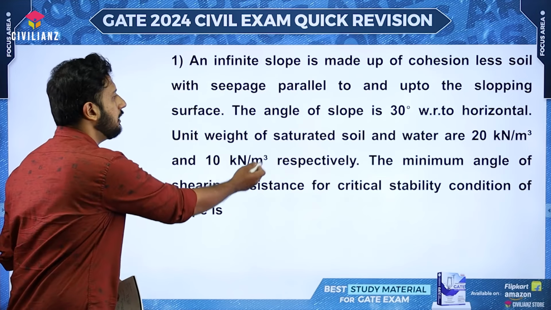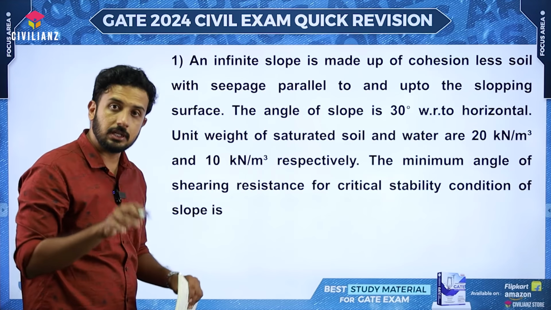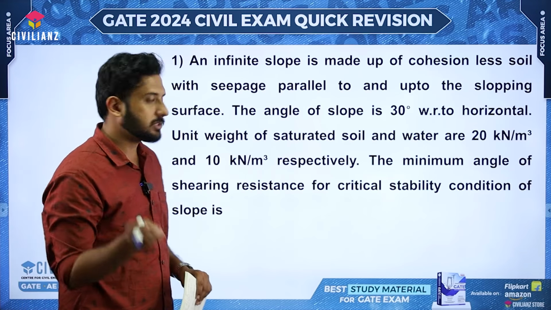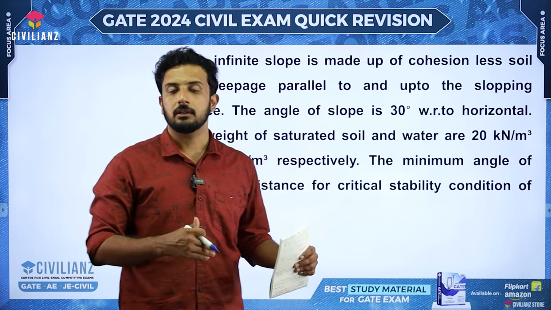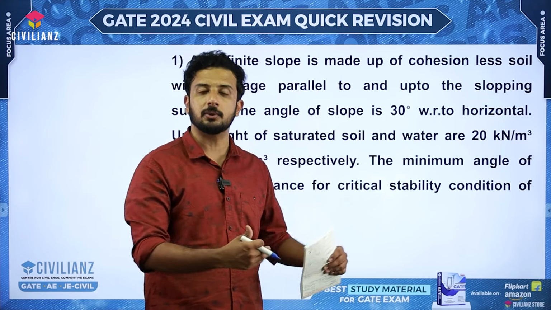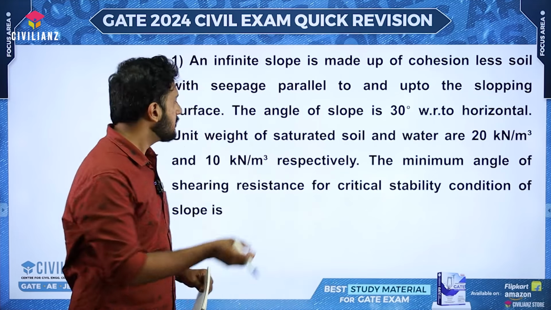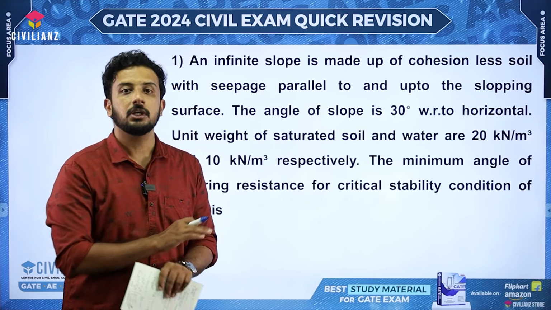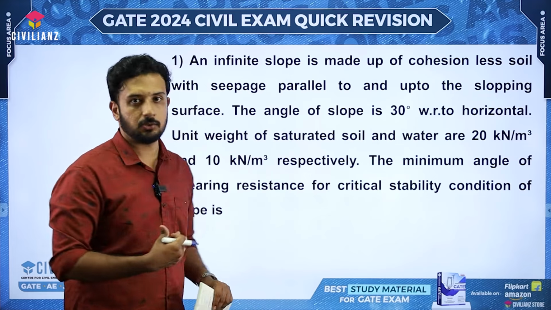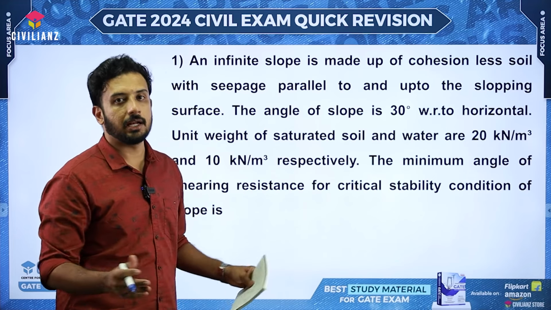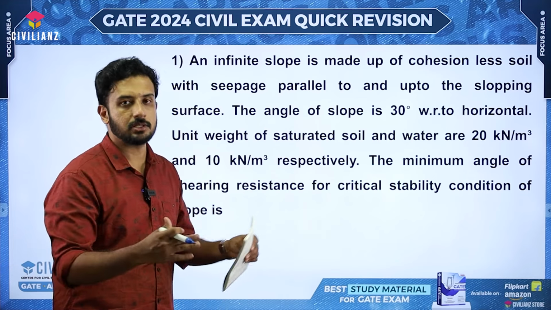This is a very important thing, that the unit weight of water is given in the question. If it was not given, then we need to assume the value is equal to 9.81 kilonewton per meter cube. So since it is given in the question itself, you shouldn't assume 9.81. If you are doing like that, the final answer may go beyond the given answer key range.